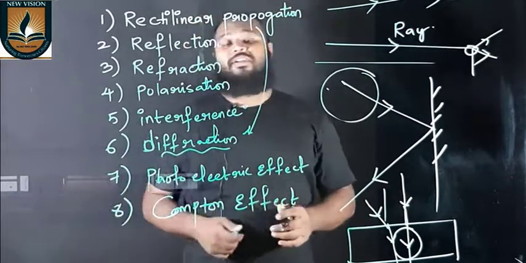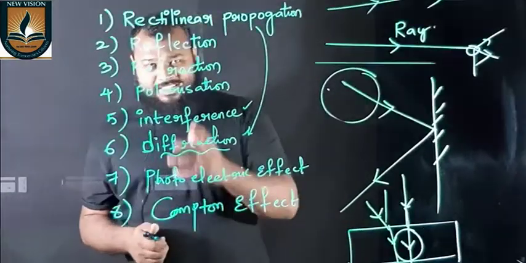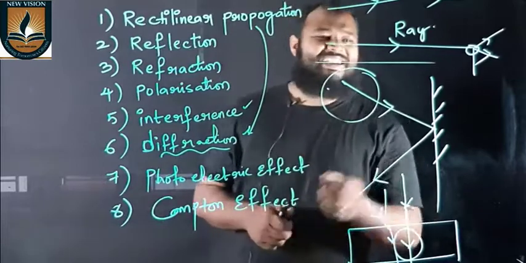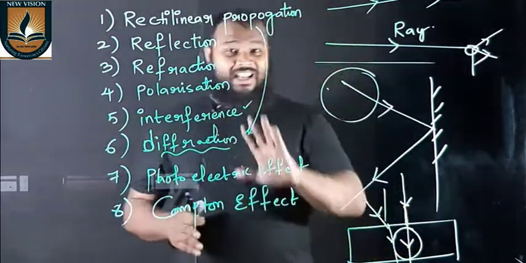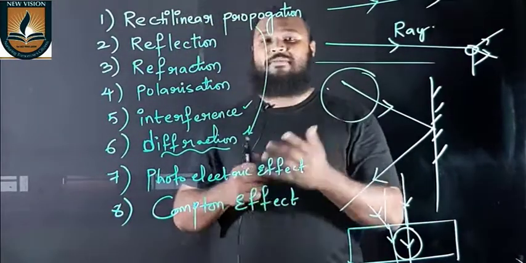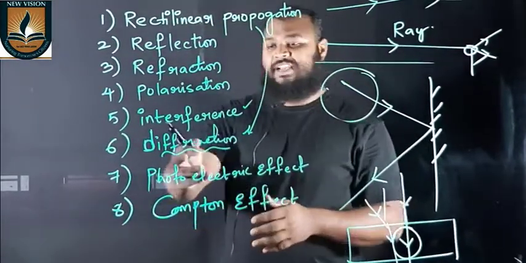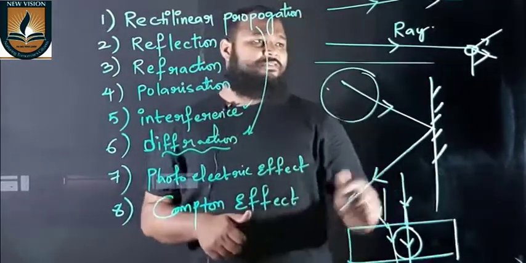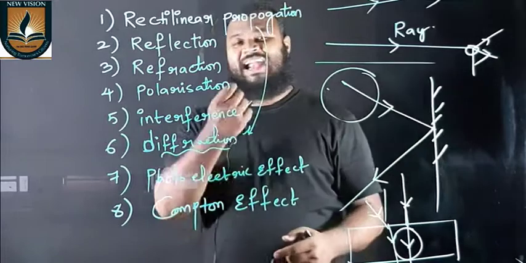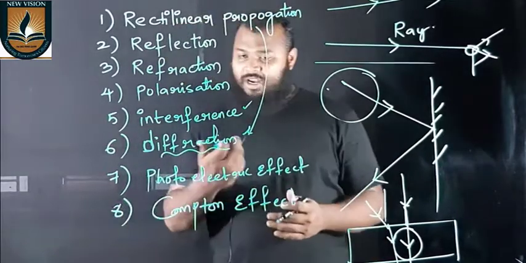So that is called diffraction of light. So diffraction of light is simply bending of light at the edge. Also in refraction the light bends but it travels into the other medium. In case of diffraction, light bends and there is no concept of medium here. So diffraction is simply bending of light at the edge of an obstacle.